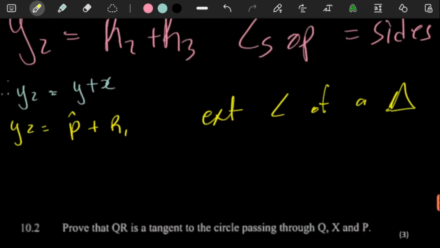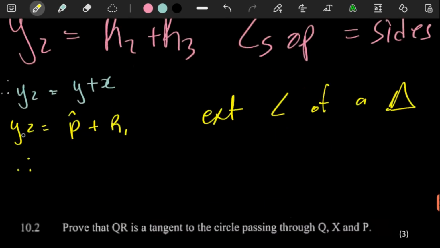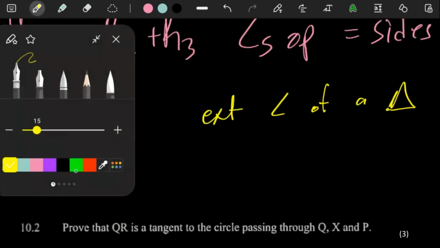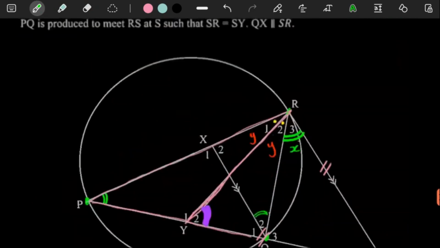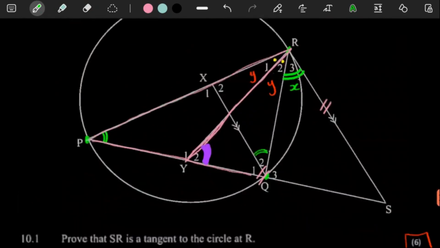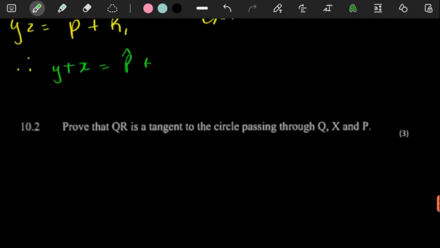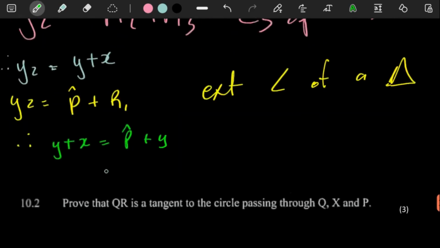So here we can say, therefore, remember Y2 is y plus x. So we can put here y plus x equal to angle P plus R1. R1 we have already labeled as y. So here the y goes to the other side, y plus x minus y. Therefore, angle P is equal to x.